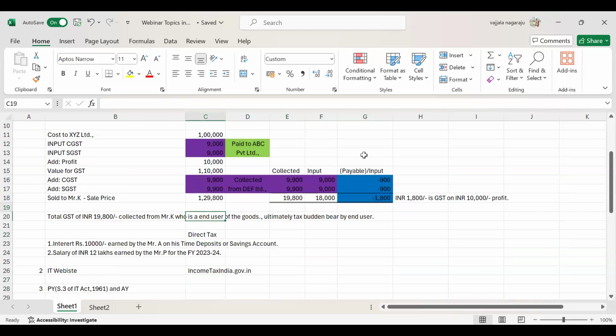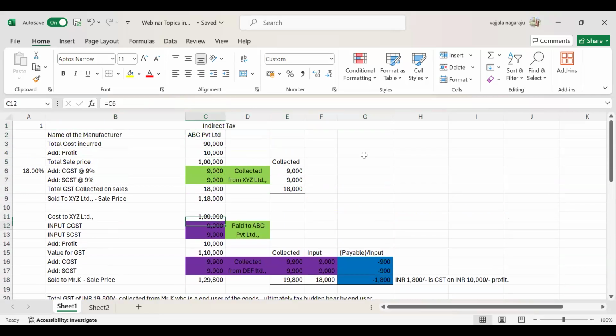Suppose we come to the XYZ Limited. What is the cost to the XYZ Limited? 1 lakh rupees. How is this 1 lakh rupees the cost to the XYZ Limited? Because XYZ Limited bought this product from ABC Private Limited at what price? 1,18,000. This 1,18,000 includes GST of 18,000 rupees. This 18,000 rupees is not a cost to the XYZ Limited, because XYZ Limited is a wholesaler or trader.